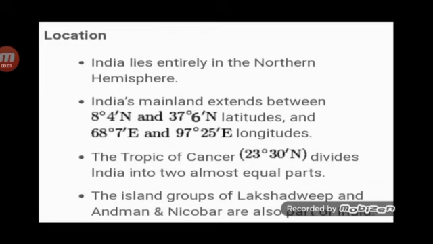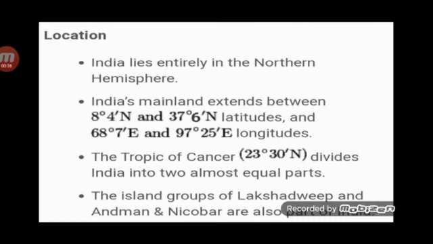Now let's see the location of India, the latitudinal and longitudinal extent of India. India's mainland extends between 8 degree 4 minute north and 37 degrees 6 minute north latitudes, and 68 degrees 7 minute east and 97 degree 25 minutes east longitude.